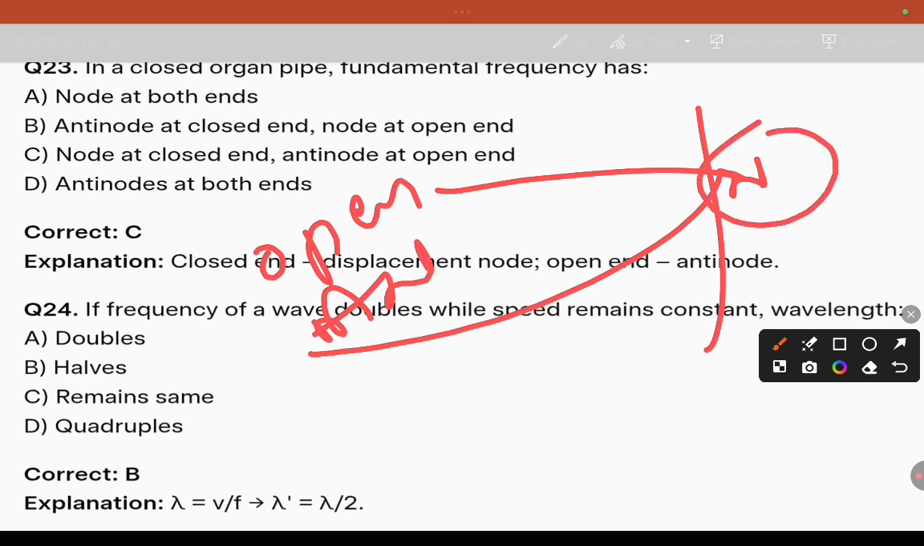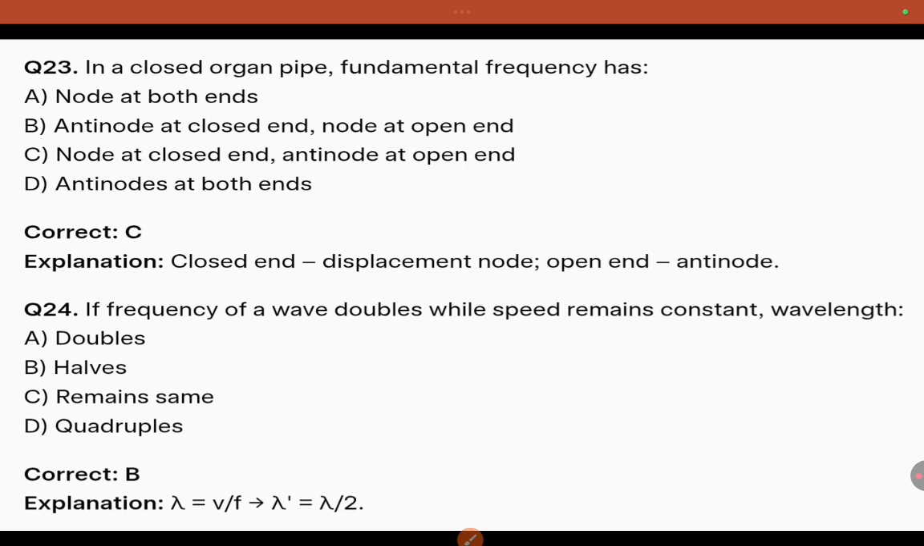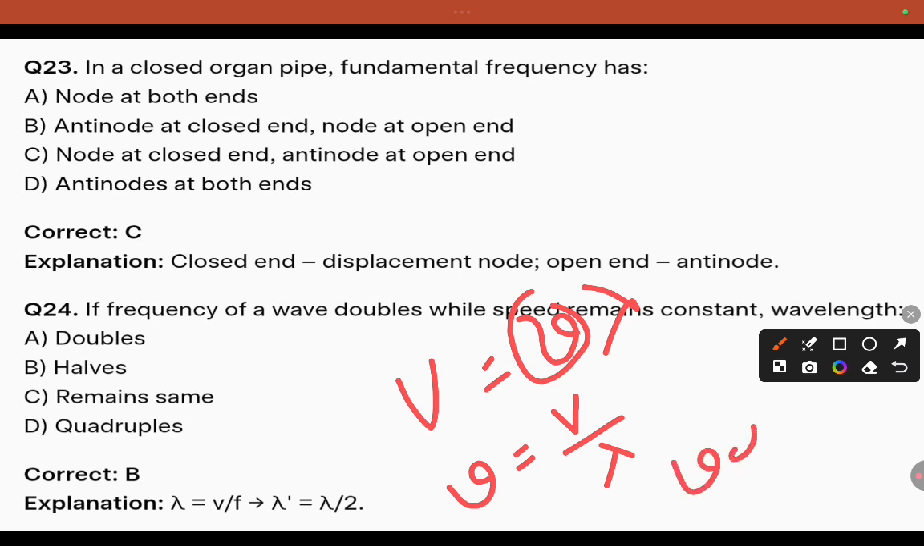Coming to the 24th one, if the frequency of a wave doubles while speed remains constant, what happens to its wavelength? So V equals nu lambda. This is the question. Am I right? Here the frequency of the wave is doubled. Nu is inversely proportional to lambda, meaning opposite character. So if the frequency is doubled, its wavelength will be halved.